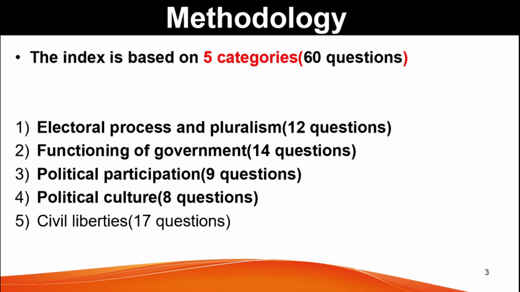Fourth one is political culture. 8 questions are asked on this. The fifth one is civil liberties. 17 questions are asked on this. The index has a total of 60 questions spread across the above mentioned 5 categories. You can check out the full list of questions in the paper through the link in the description.